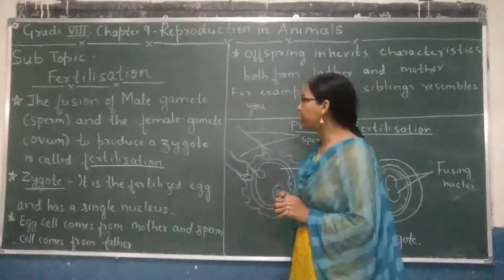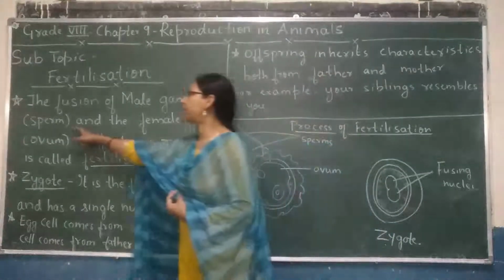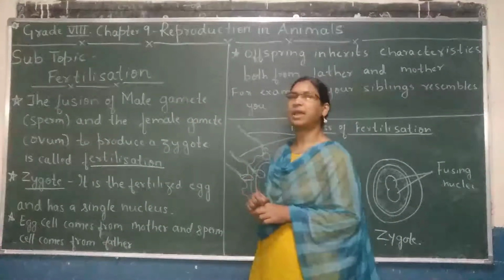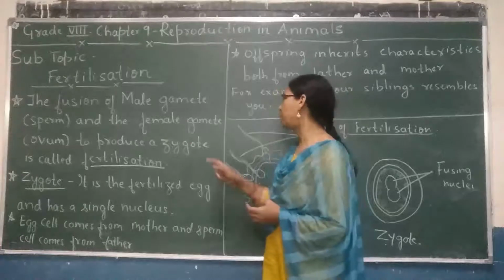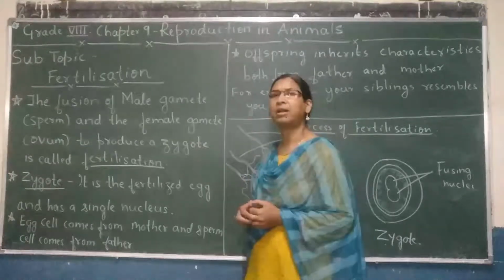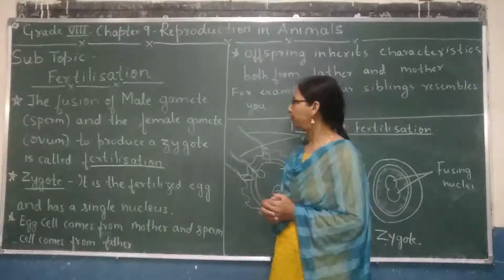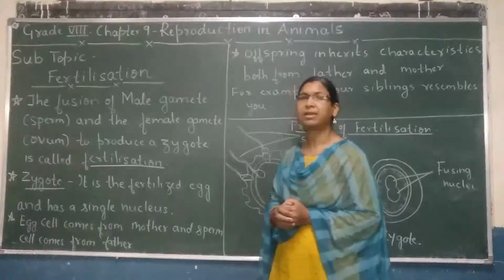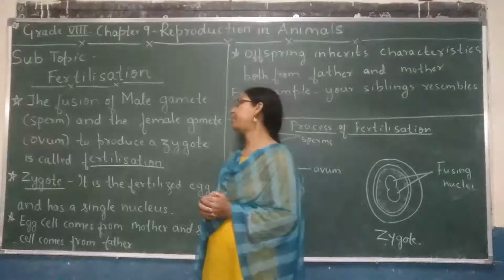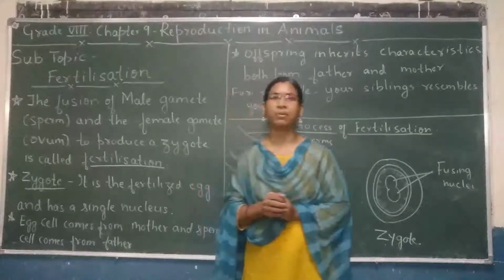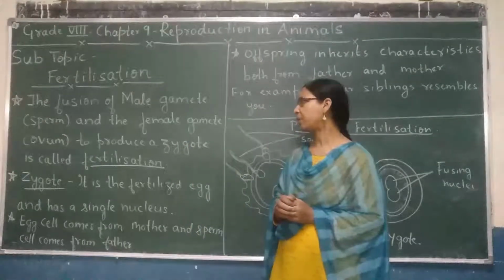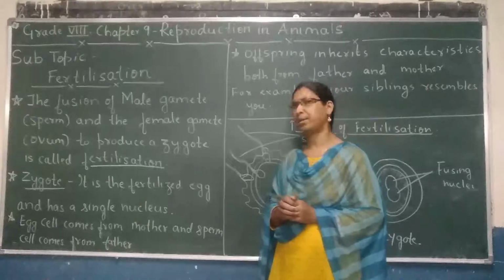The fusion of male gamete, that is the sperm, and the female gamete, that is the ovum, to produce a zygote is called fertilization. Once again, the fusion of male gamete, that is the sperm, and the female gamete, that is the ovum, to produce a zygote is called fertilization.